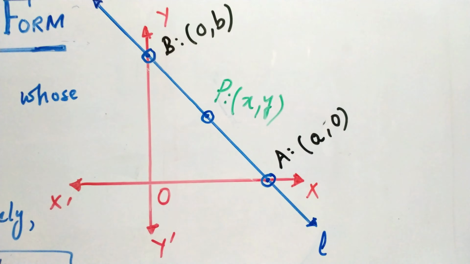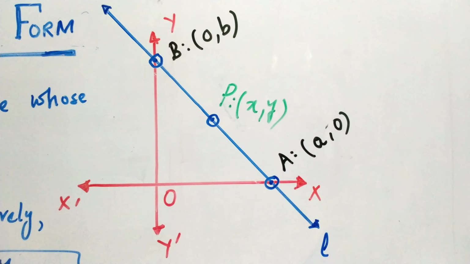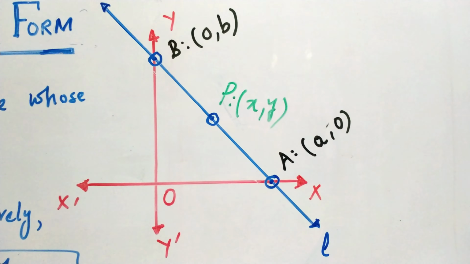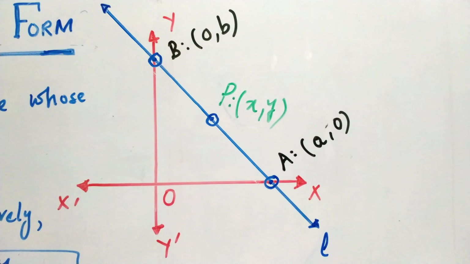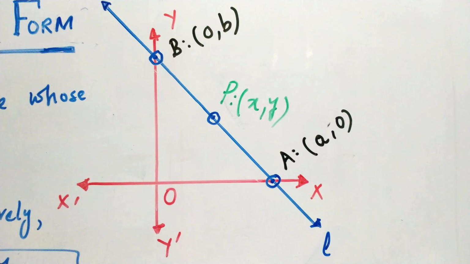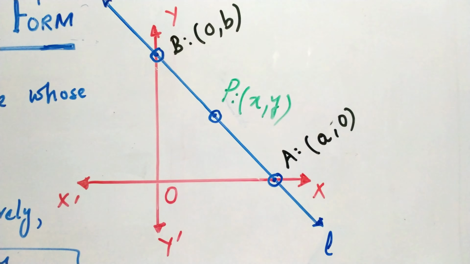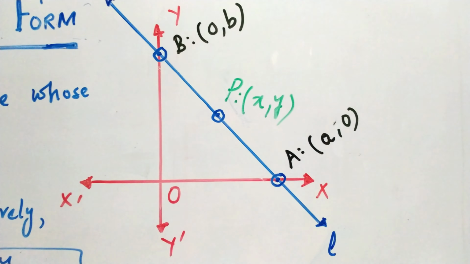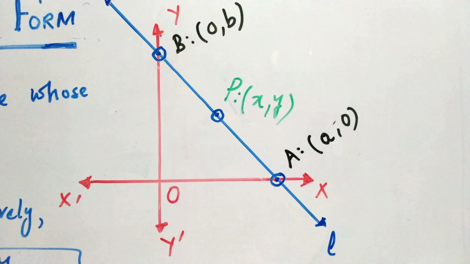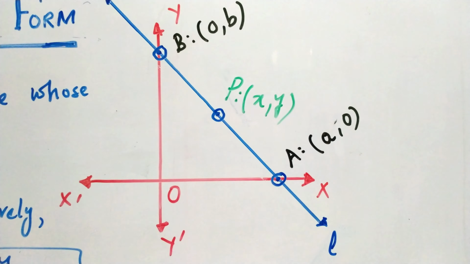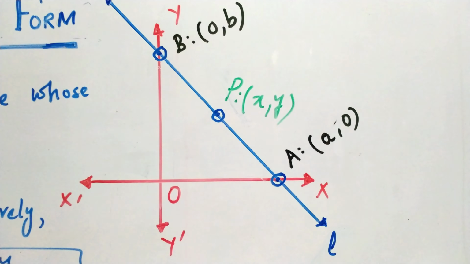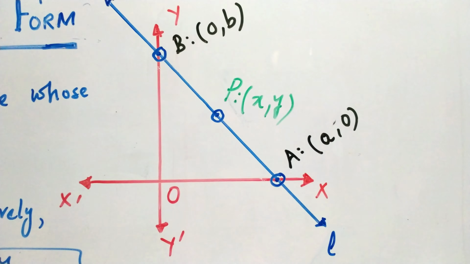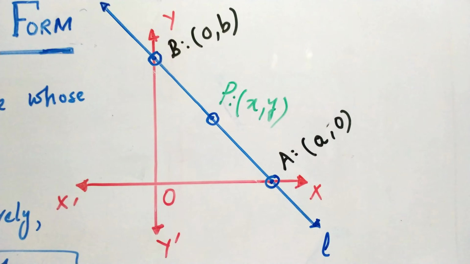For the two intercept form of the line, we can see the line intercepting the x-axis at the point a comma 0, and the y-axis at the point 0 comma b, and there is an arbitrary point P(x, y). So the equation of the line is given by using the two-point formula. We will discuss the form of the line in the next step. How can we prove this?